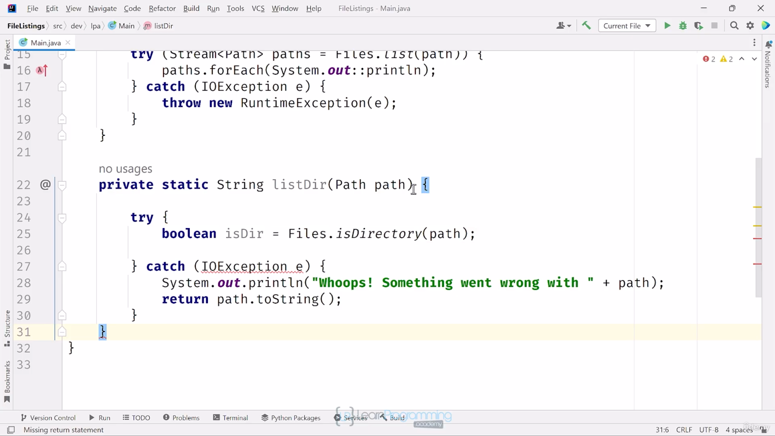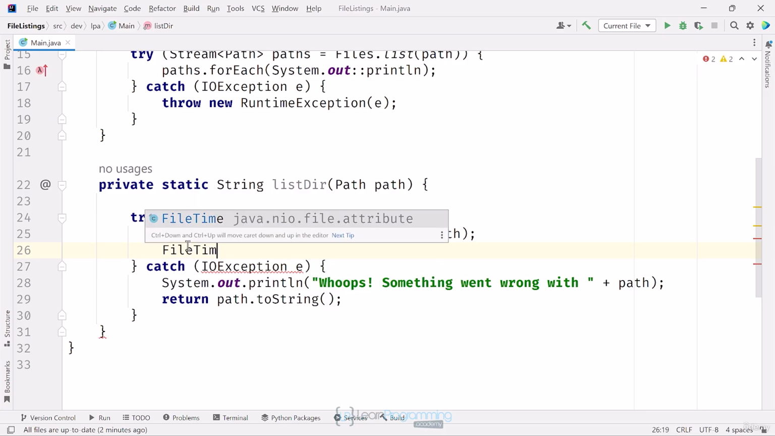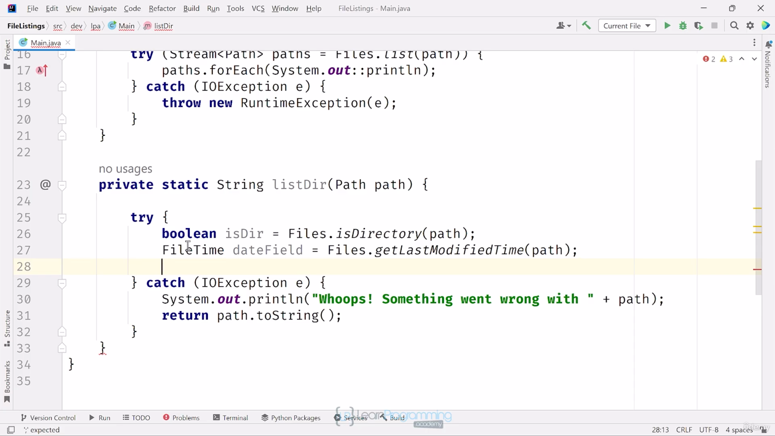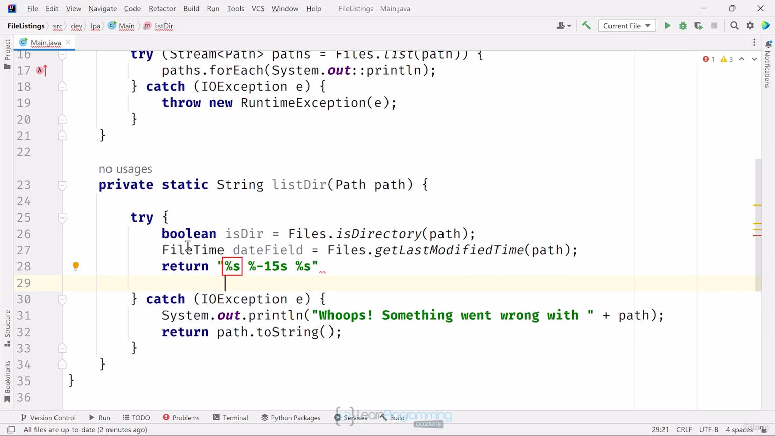Before I do that, I'll get the last modified time. In an earlier video I mentioned that there are multiple ways to get data about a file, either by calling getAttributes or getAttributeOnFile. A simpler way is just to get the last modified time. I'll use FileTime as the type and date as the variable name, and then call Files.getLastModifiedTime. I'll return a formatted string. My first field will be the last modified time. Here I'll just use the %s modifier because I'm going to pass the date field as is, so the toString method will get called on this field. If the path is a directory, I'll include dir in angle brackets. And lastly, I'll print the string representation of the path.